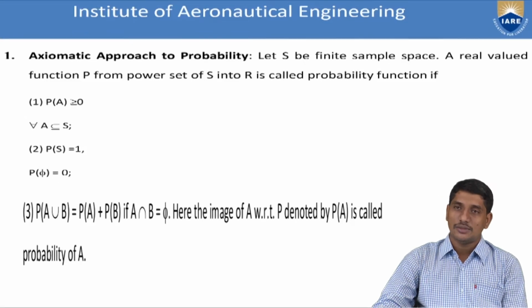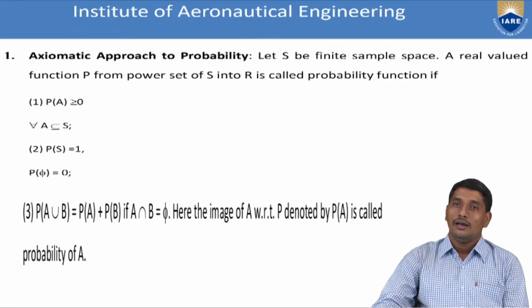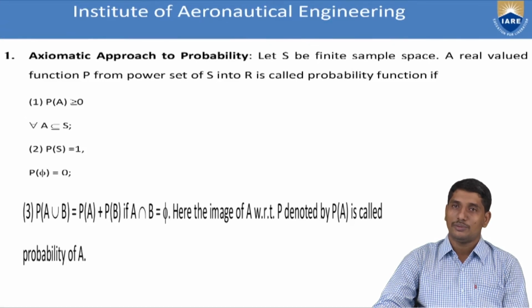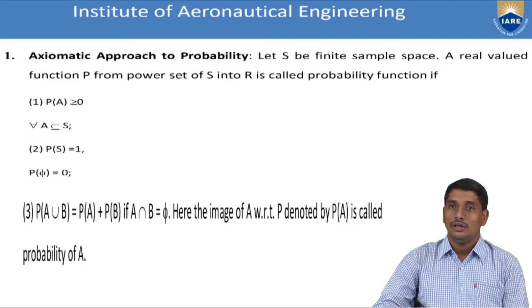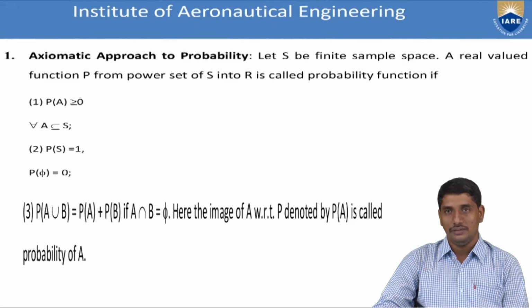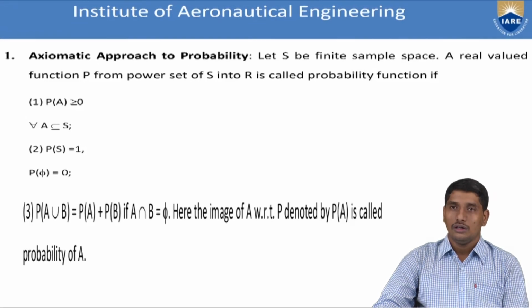The second axiom states that as S is a subset of itself and P is the function defined from the power set of S into R, the image of S is always 1 under the function P. That is, P maps S to the number 1 on the real line.